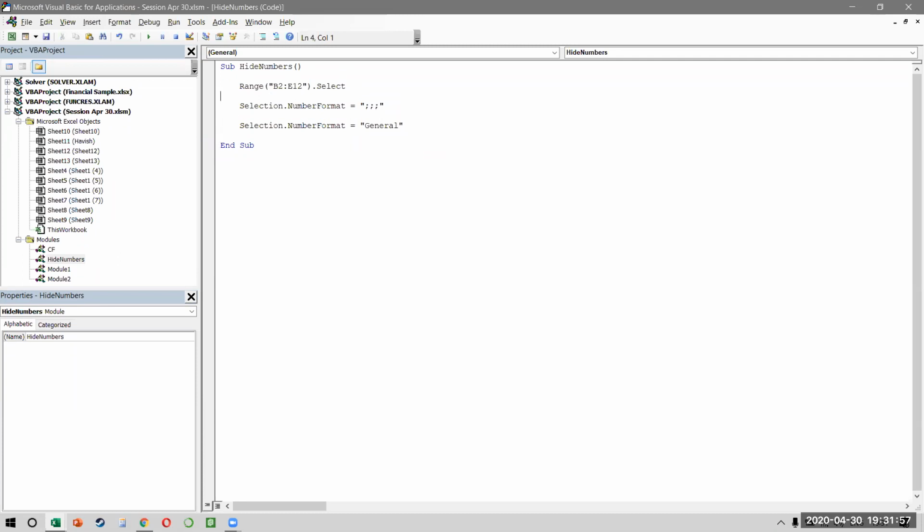So what I can do is I can have a toggle. So I can say, watch this. If Selection.NumberFormat is equal to three semicolons, then I need to apply the General format. Else I need to apply the semicolon format. Okay. And then I can say End If. So I've created a toggle, right? Which means that if the user has already hidden the numbers, then it should show the numbers. If the user has shown the numbers, then it should hide the numbers.